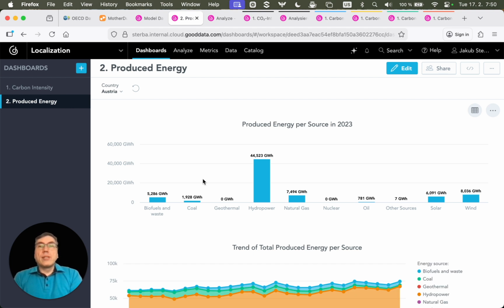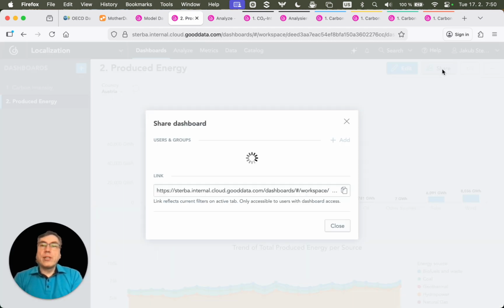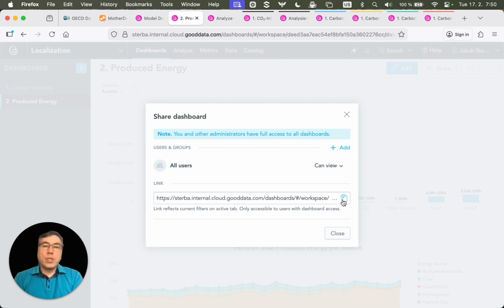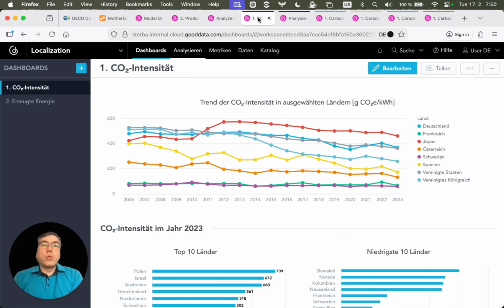Now to demonstrate localization capabilities, I have created in this workspace multiple users, each with different language. So let me share this dashboard filtered to Austria with other user. Now in a different web browser container, I have user with German language, and you can see that the country names on the first dashboard are in German, and you can see that they are also properly ordered, including Österreich, which starts with German umlaut.